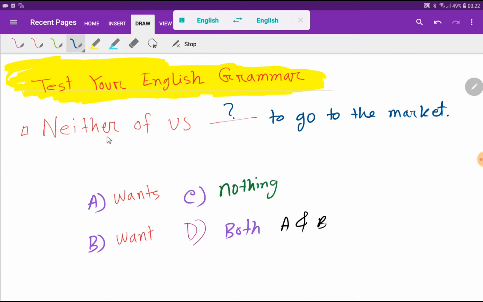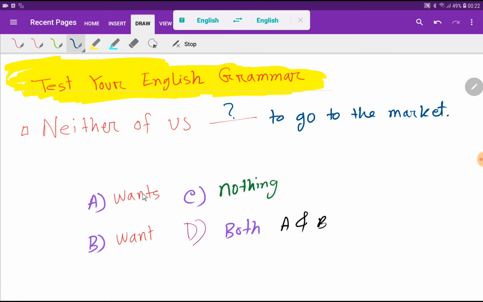Look at here. Neither of us dash to go to the market. What will come here? Is it option A or is it option B? Wants, this is a singular verb, right? And want, this is a plural verb. We add s or es with the verb to make it singular.